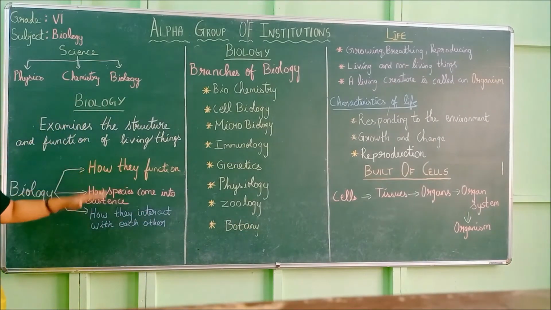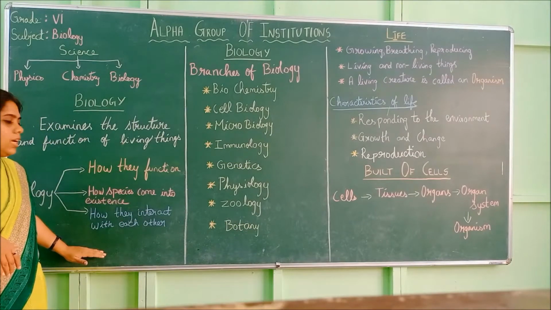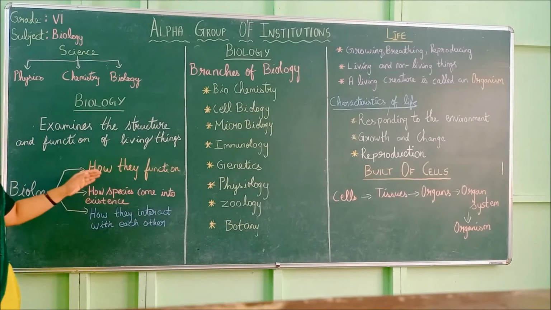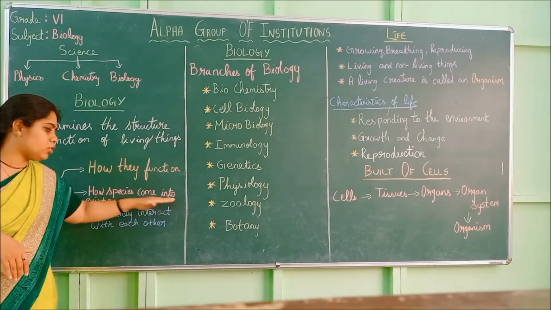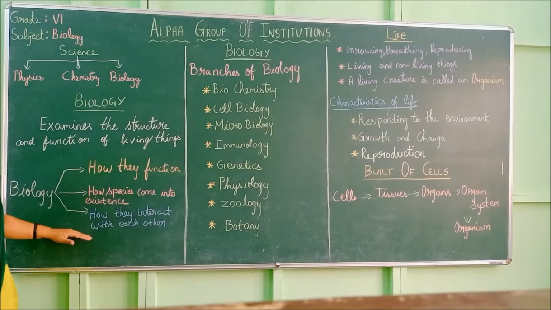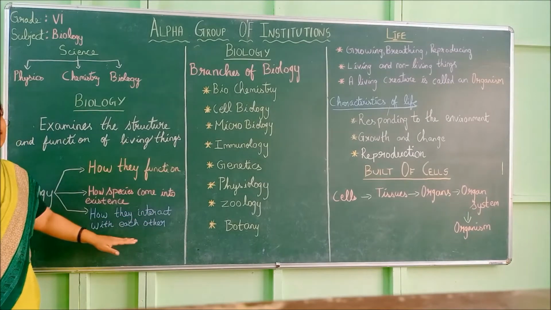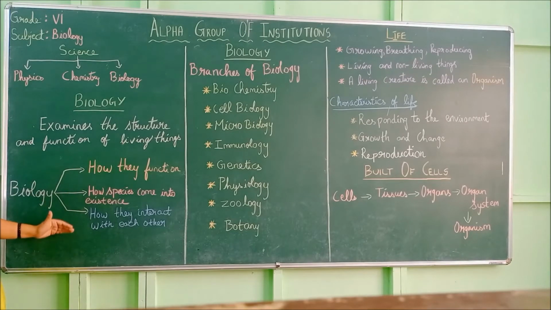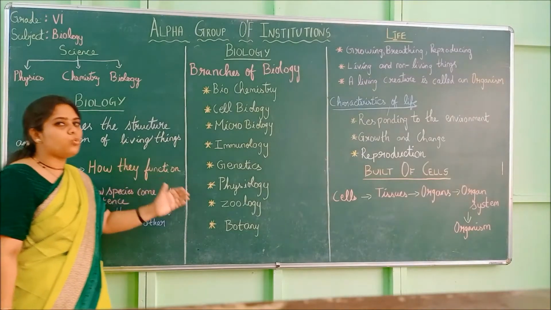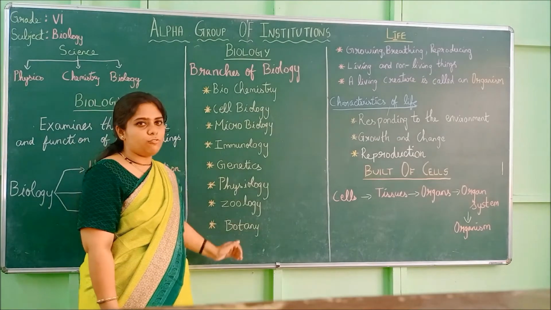So these are the 3 major things that will be studied in biology. First is how they function, and second is how species come into existence, and third is how they interact with each other. So these are the classification of biology. Next we are moving on to the branches of biology.